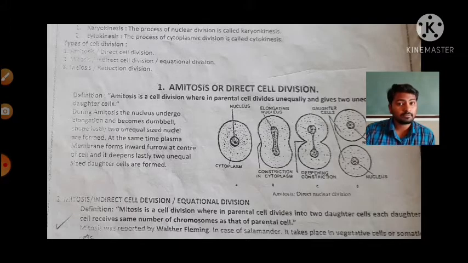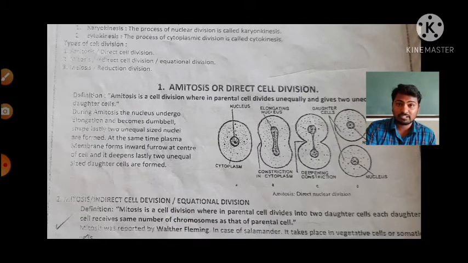If a human cell contains 46 chromosomes, the daughter cells also receive 46 chromosomes from the parent. That's why this type of division, mitosis, is also called equational cell division. Is it clear?